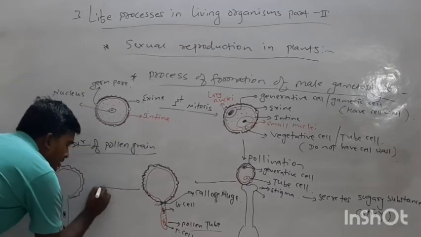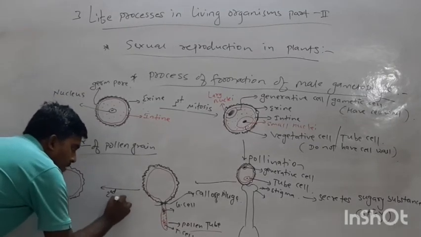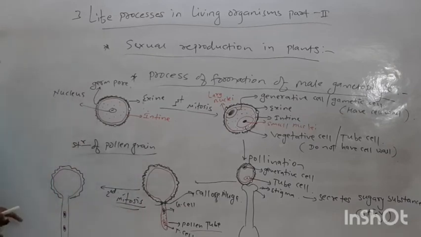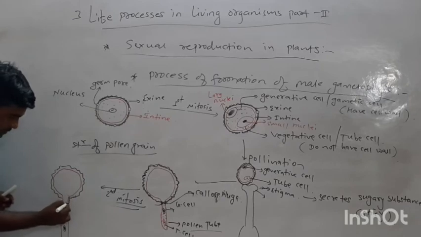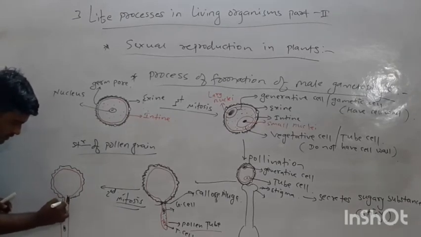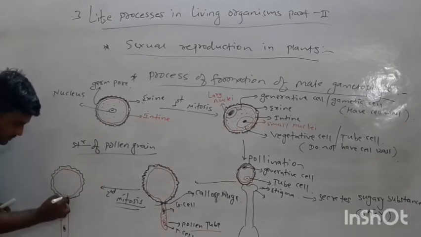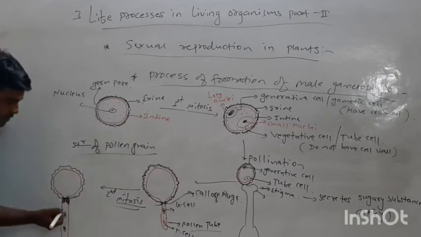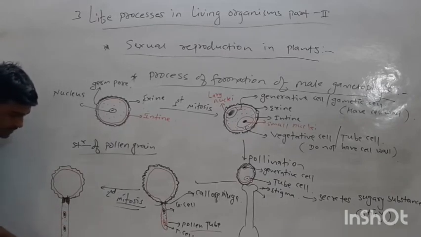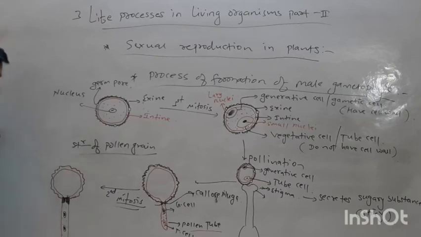What happened here? The second mitotic division, that is second mitosis, occurs. This is a callose plug. We have to show the callose plug here, because there is inhibition of backflow of the cytoplasmic content. So these are the two male gametes, and this is the vegetative cell.